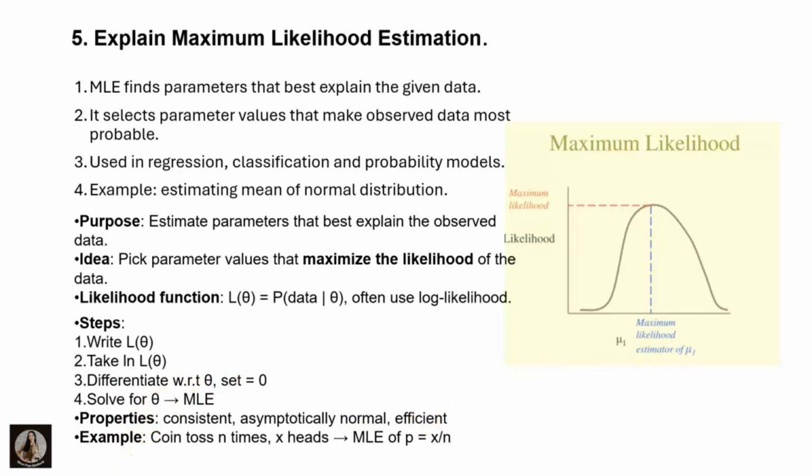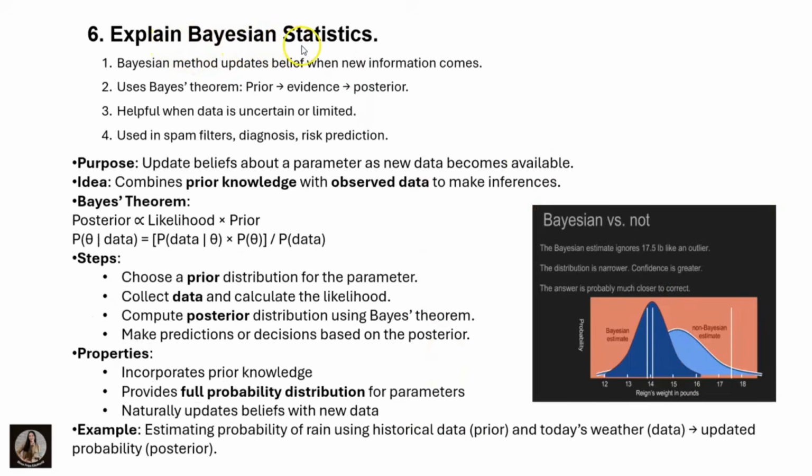For example, a coin toss n times, and I get x heads. The maximum likelihood estimate of the probability is equal to x, the number of heads, divided by the number of times I have tossed the coin. Clear? And the next question is, explain Bayesian statistics. The Bayesian method updates belief when new information comes, which means it will update with the new information.